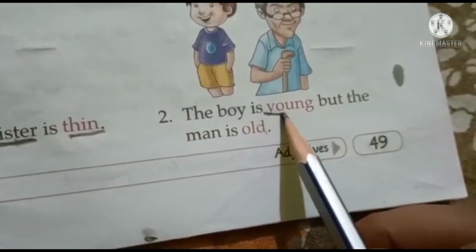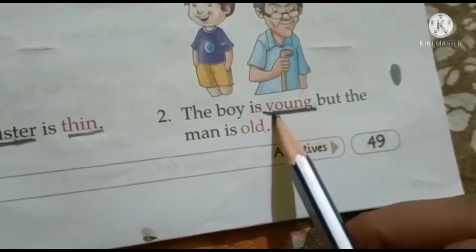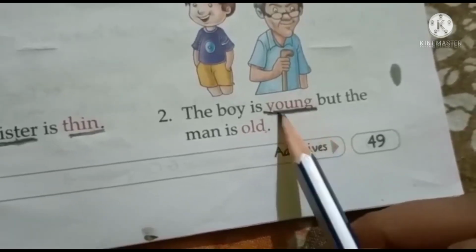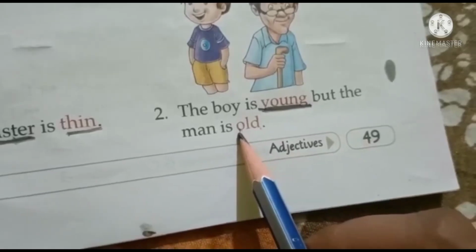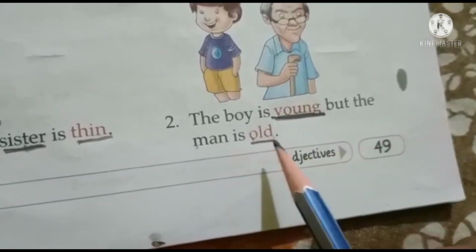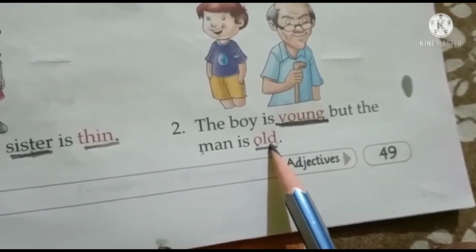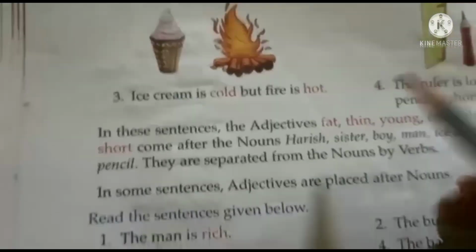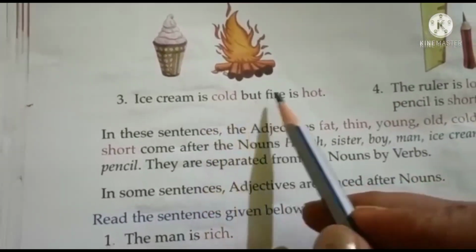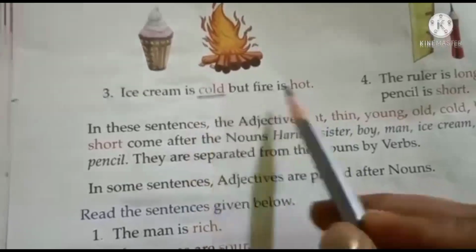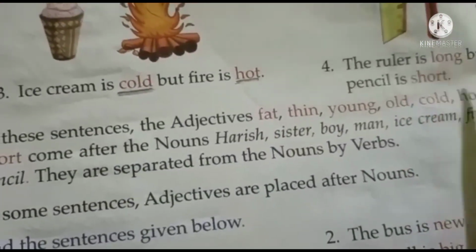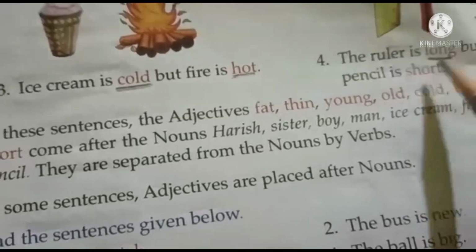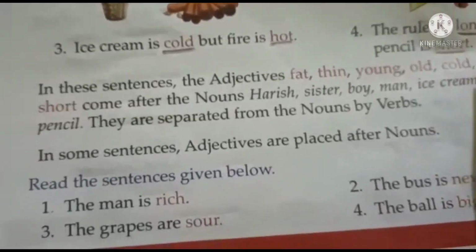So, young, what kind of boy is he? He is a young boy. So, young is a describing word and old is also describing the man. So, old is a describing word or adjective. Next example, ice cream is cold but fire is hot. So, cold and hot are describing words. The ruler is long but the pencil is short. So, long and short are also describing words.